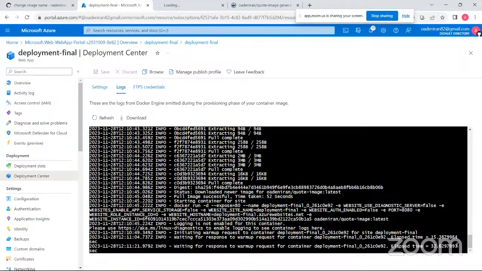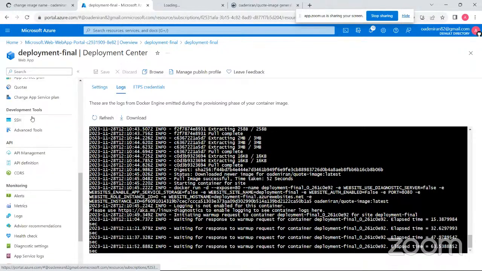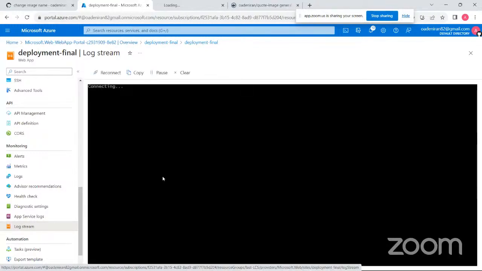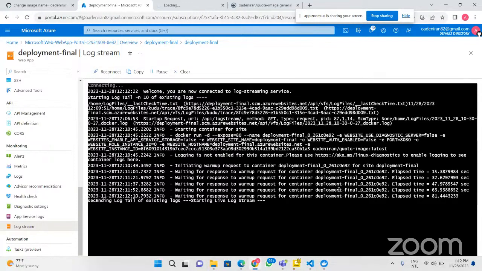So let me wait for this. Hopefully this goes on before that. So let me refresh this. Let me see the logs here. I see. So this now is already working. So let me reconnect.